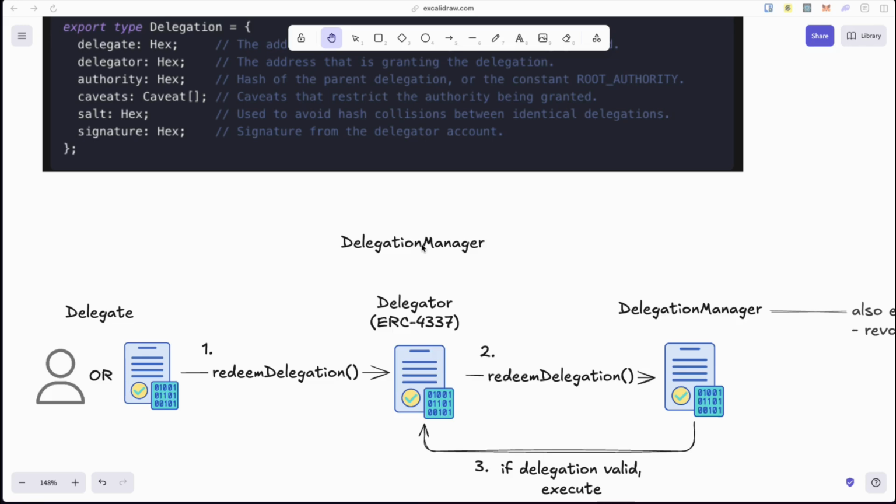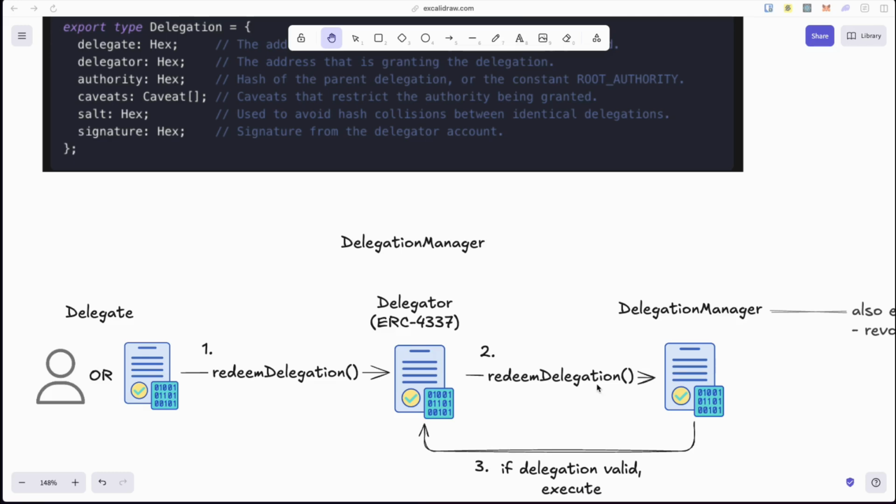It's a smart contract. When a delegate wants to redeem a delegation, it must be via a user operation, which will make a redeem delegation call to the delegator contract, which is practically a pass-through to the redeem delegation call into delegation manager. The delegation manager is a singleton contract, meaning there needs to be only one deployed instance on each chain, though it is possible for there to be multiple instances.